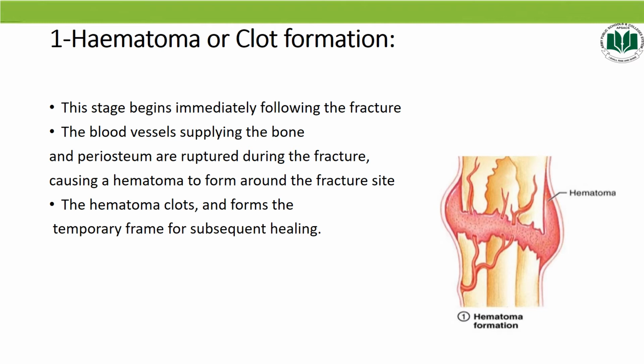And students, as you see in the diagram, when the blood vessels break down, the cells deprived of nutrition die, and as a result, the affected area becomes swollen, painful, and inflamed. So as a result, the clot formation starts and forms a temporary frame for subsequent healing.